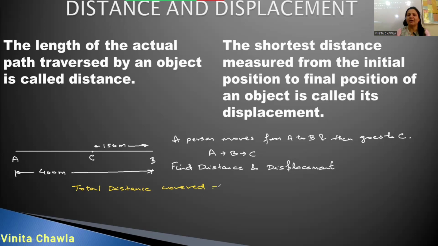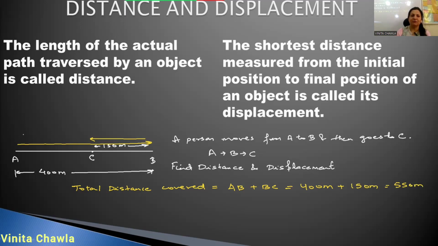Total distance covered is the actual path traversed by an object. The actual path is first he moves from A to B, and then he goes to C. AB and BC, so this is the actual path. He started his journey from A, goes to B and then turns back and reaches point C. So the distance is AB plus BC. AB is 400 meter and BC is 150 meter. So what is the total distance? 550 meter. You have written? Good.